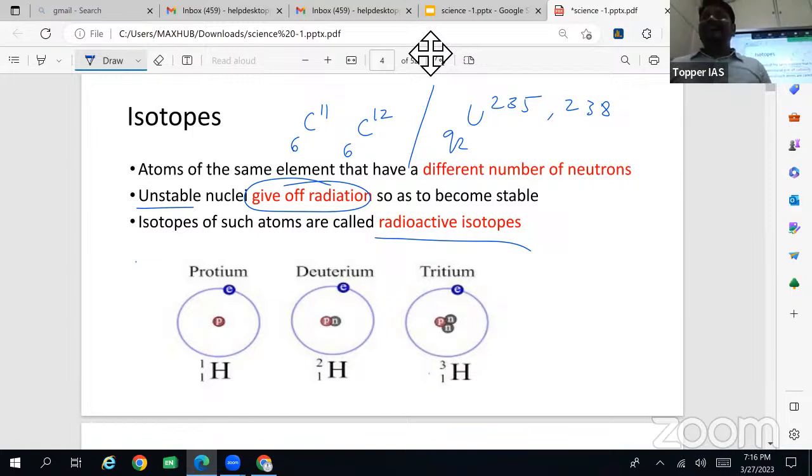Right? So there, the repulsive forces, the nuclear repulsive forces become dominant. That's why the larger nuclei undergo fission and the smaller nuclei undergo fusion.